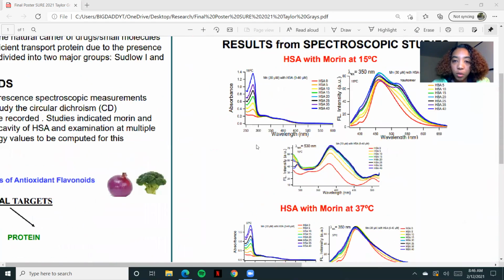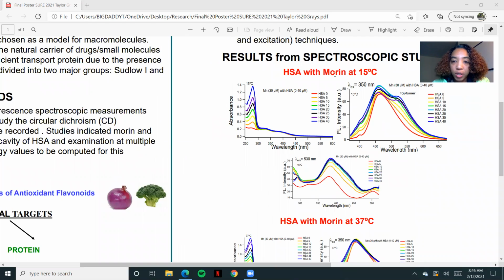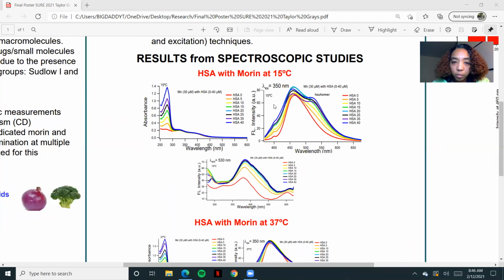So when we first look into my binding of HSA with morin at 15 degrees Celsius, you can tell by this absorbance graph, as the red goes to blue, our HSA concentration goes from 0 to 40. So lower concentration to higher concentration. We notice from red to blue, our absorbance increases as well. So overall from this graph, as we add more HSA into it, the absorbance will increase as well.